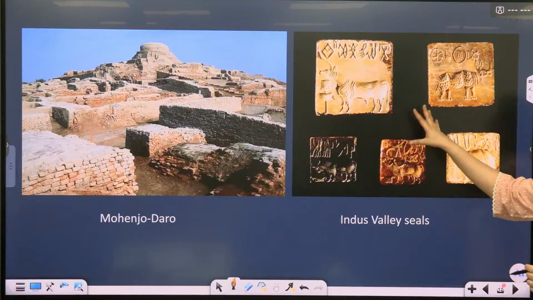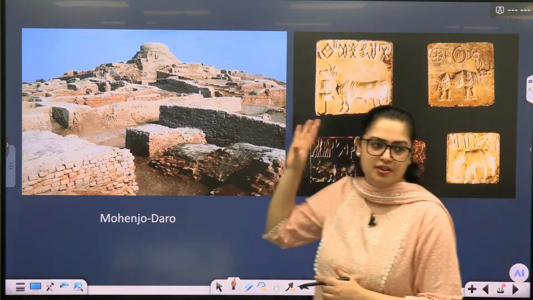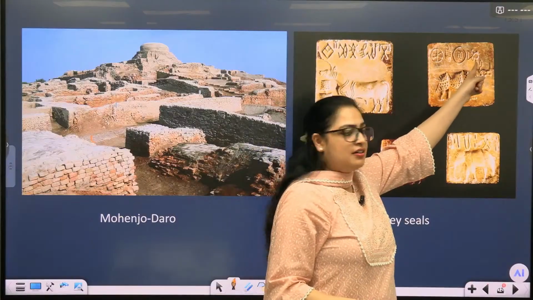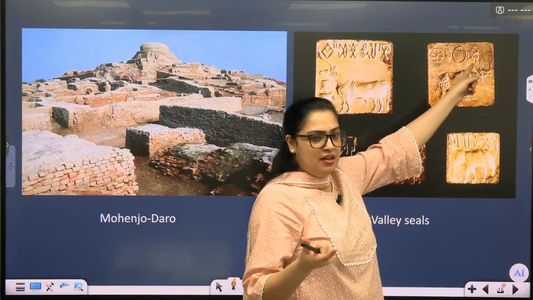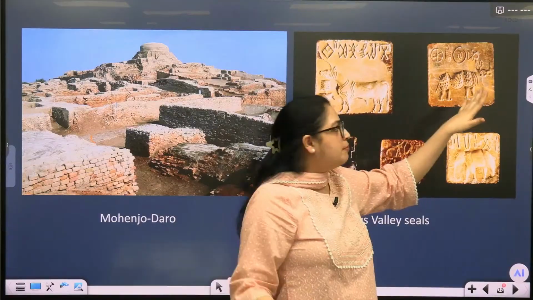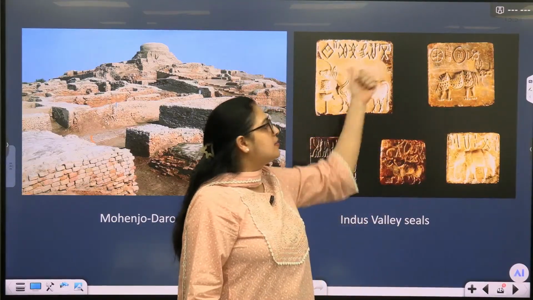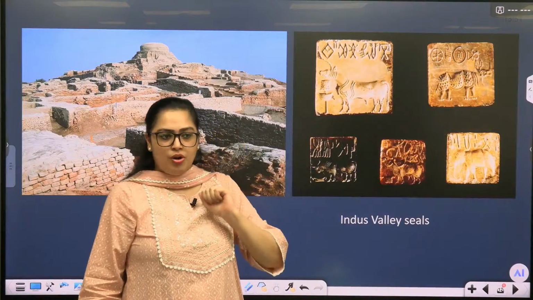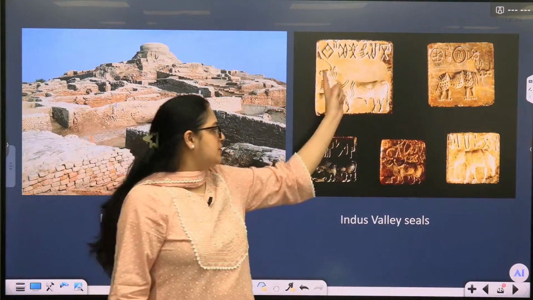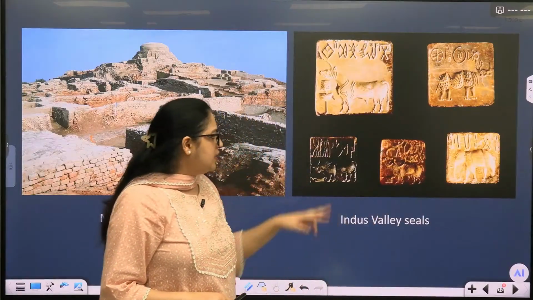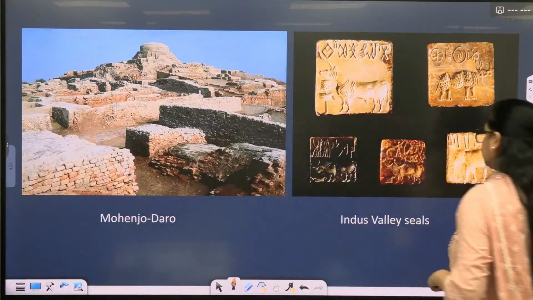And this is the Indus Valley civilization script, undeciphered till now. This is the script. These are the letters, the signs. There are not many signs, but whatever signs these are, we are not able to decipher them. Just look at the signs. Now, what is the possible meaning of these signs? We have not understood that. We are still working on it. So these are the seals.